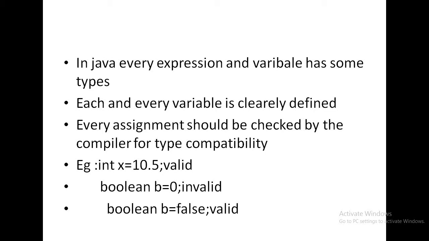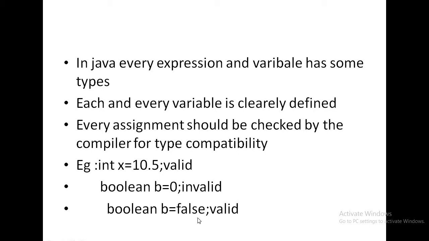Let us consider one small example. int x = 10.5. This is a valid expression. Okay. boolean b = 0. This is invalid. Why is this invalid? The only specified values of boolean are either true or false. If we are giving any other value to the boolean data type, then the compiler will report an error message. So boolean b = 0 is invalid in Java programming language because boolean can take only true or false.